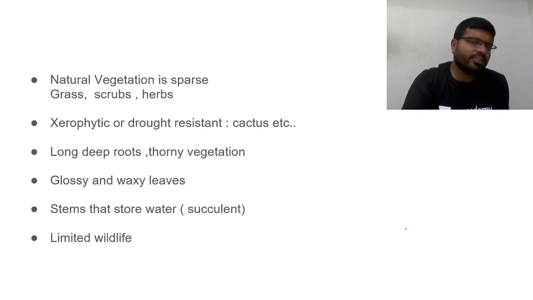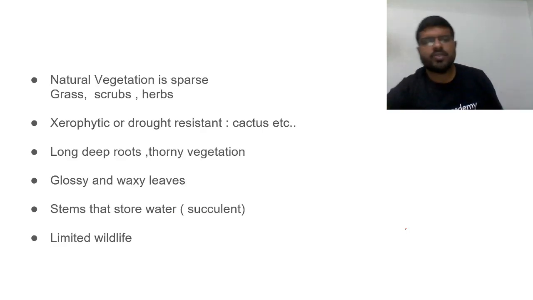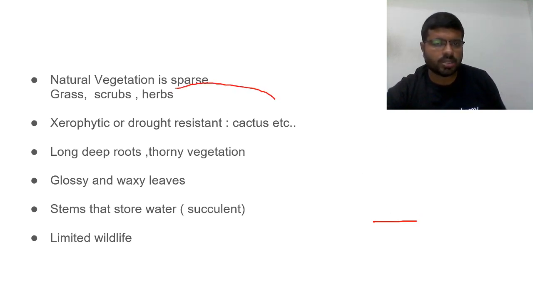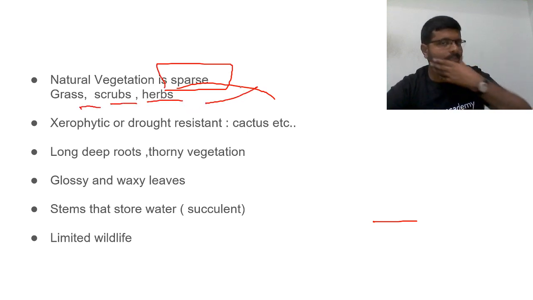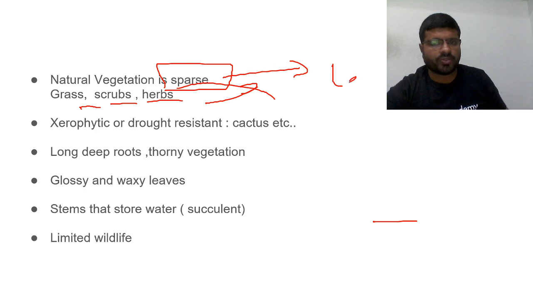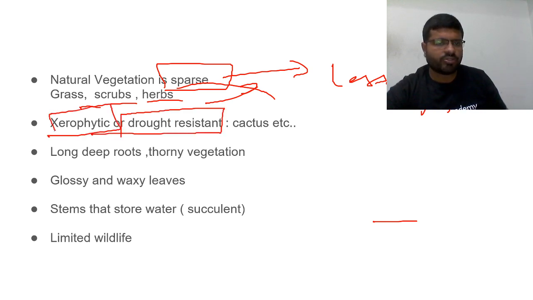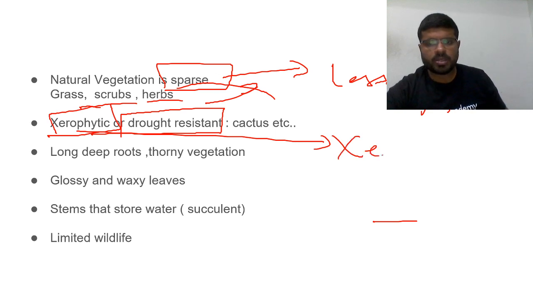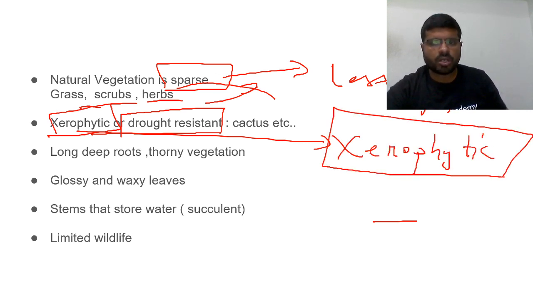Because of which, what kind of vegetation do you find? Natural vegetation is sparse. Grasses, shrubs, herbs are found here. Very less natural vegetation because of less rainfall. Then what kind of vegetation do you find? Drought resistant, which you call xerophytic. Yes, please remember this word, xerophytic. Xerophytic means drought resistant. Example, cactus.